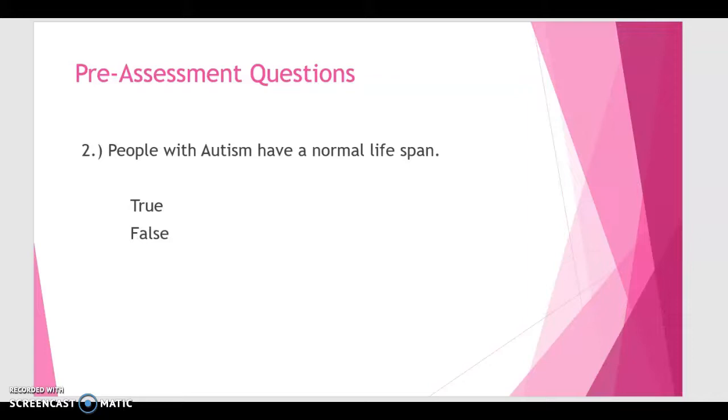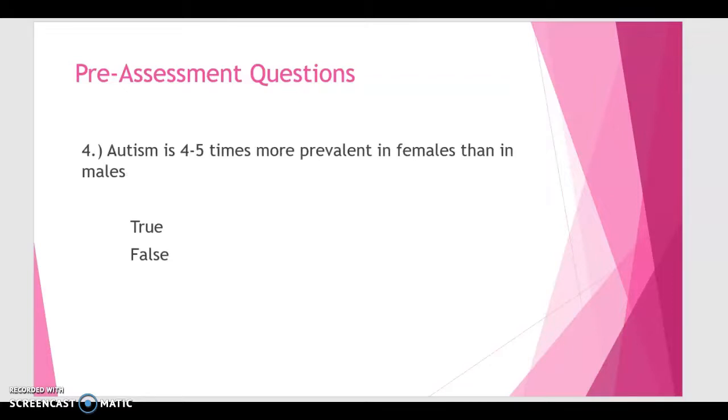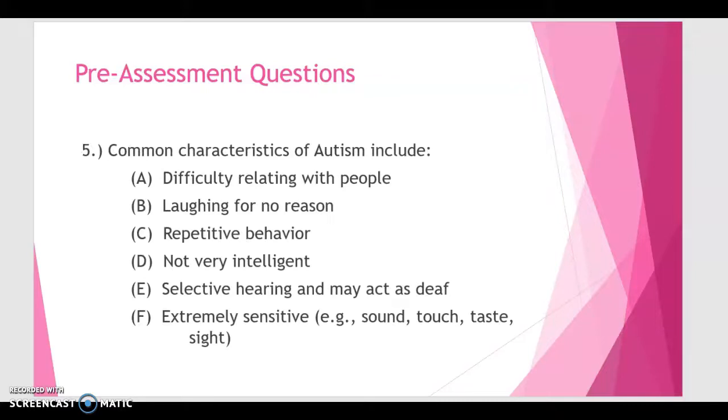Question number 2. People with autism have a normal lifespan. True or false? Question 3. Presently, there is a known single cause for autism. True or false? Question number 4. Autism is 4 to 5 times more prevalent in females than in males. True or false?